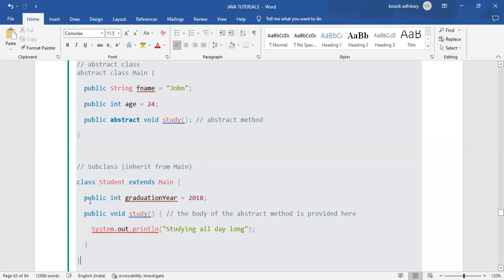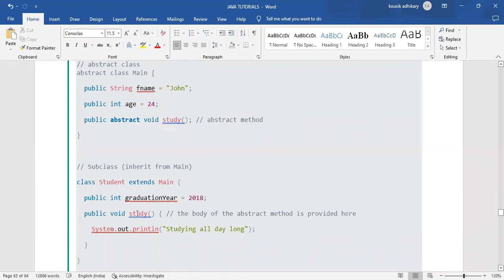We have declared a public integer type variable, graduation year is the name of that variable, and 2008 is the value of that variable. And we are calling the study method, public void study.